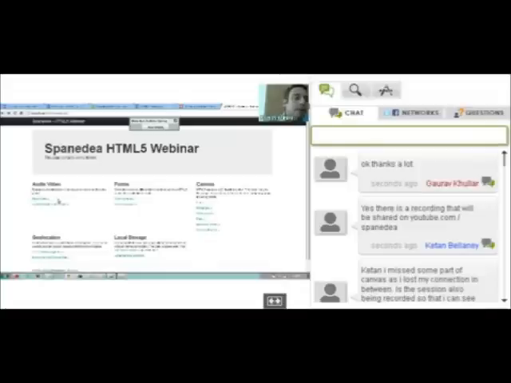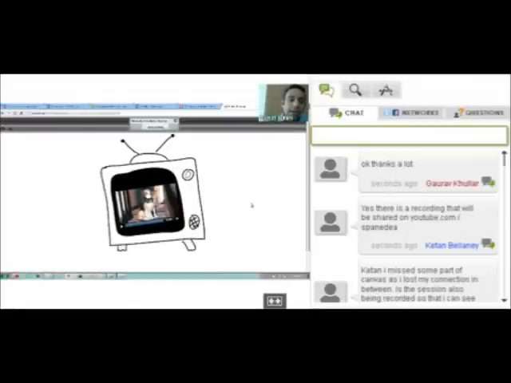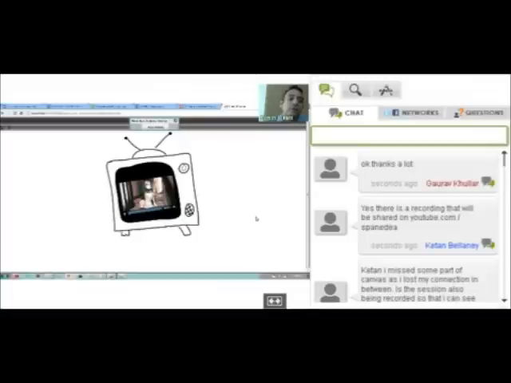This is pretty interesting. So I've got a custom audio and video player, and here you will see the richness or the kind of experiences that you can bring to the table using HTML5. So I'll just click that. So here what I have is actually a sort of my own little drawing of the TV and stuff like that.